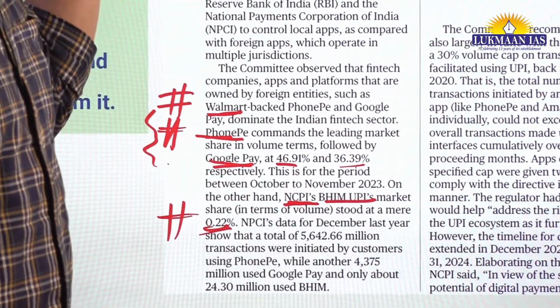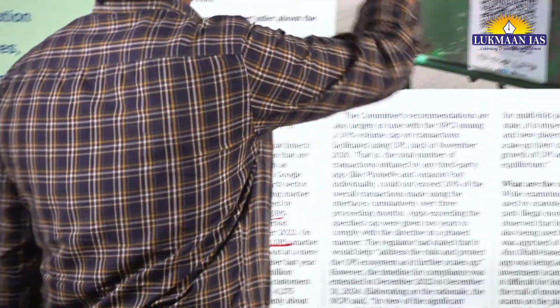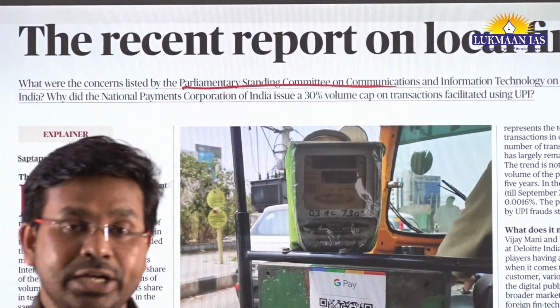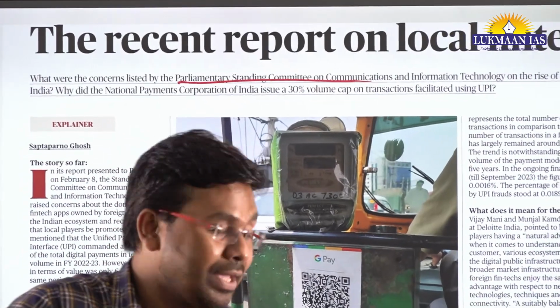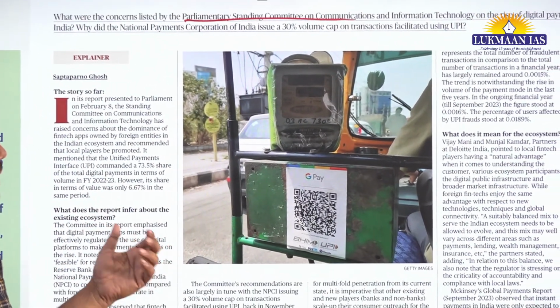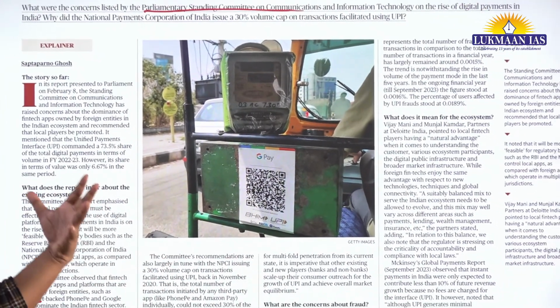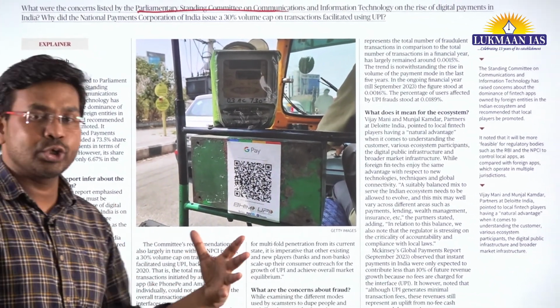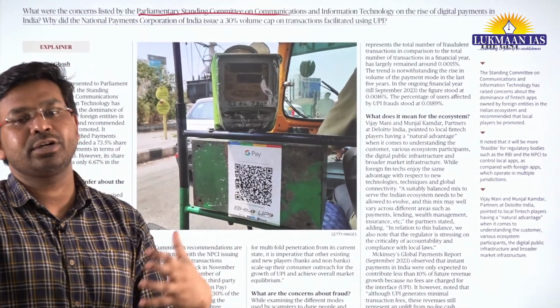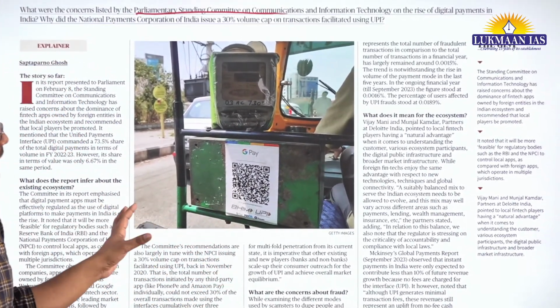The Parliamentary Standing Committee has recommended that the Reserve Bank of India should do something in this regard. Earlier also there was a government guideline that no UPI player should allow more than 30% of the total UPI transactions.